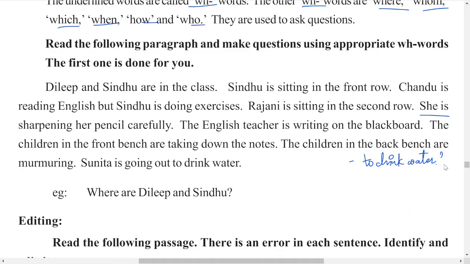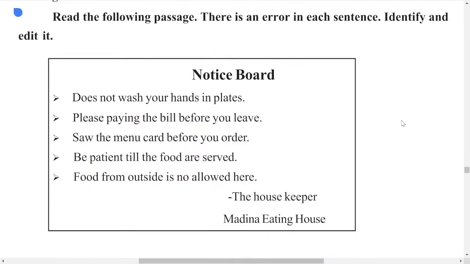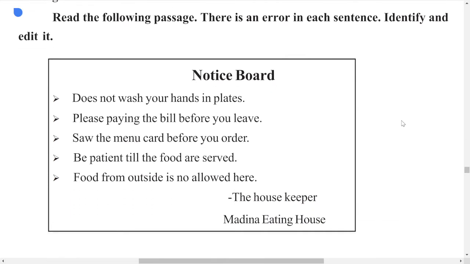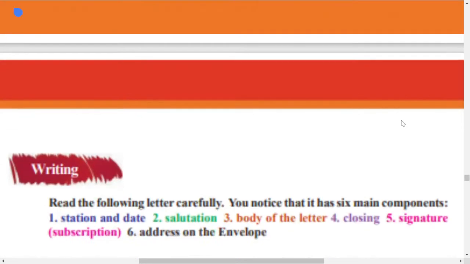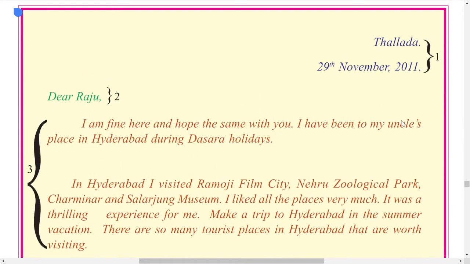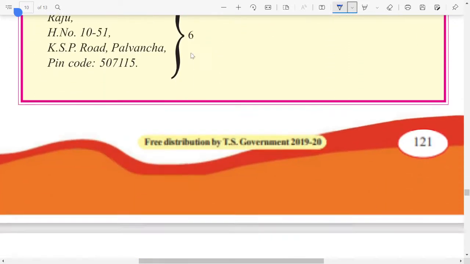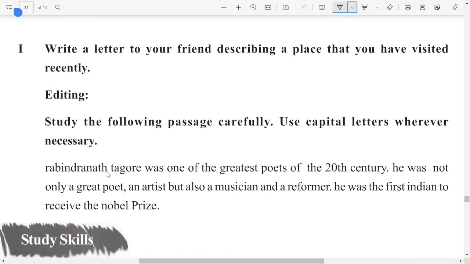Okay, got it. Now let us move to the next one here. Editing. This is a classroom exercise, that is notice board. Read the following paragraph. I'm only focusing on grammar and vocabulary. These are all classroom exercises. Letter writing is there. This letter writing format is changed now. So this will be taught by your teachers, not a problem. Write a letter to your friend. They are all the exercises.